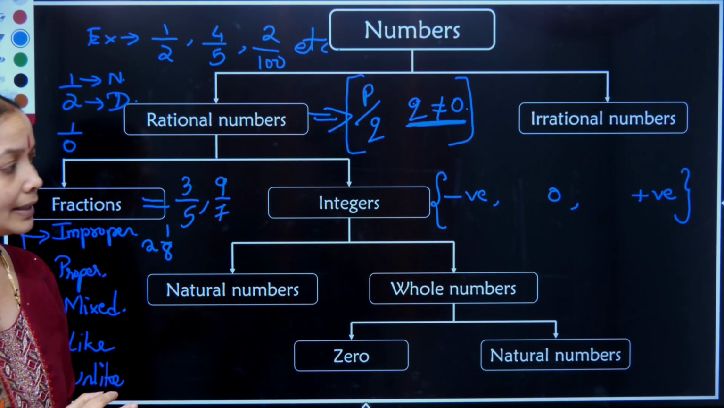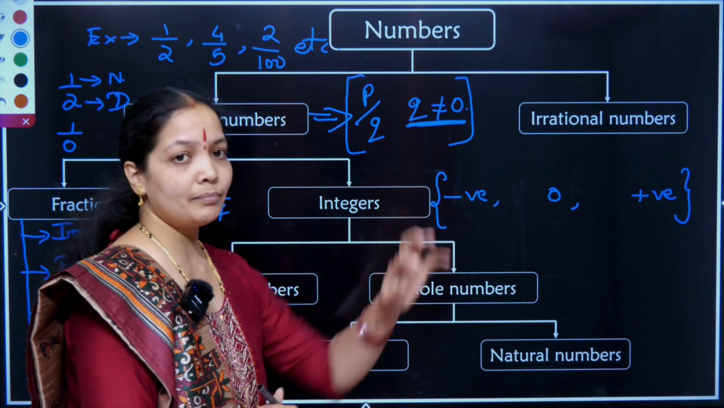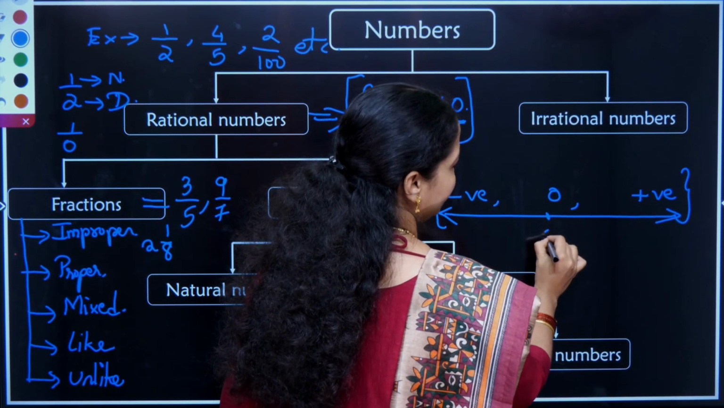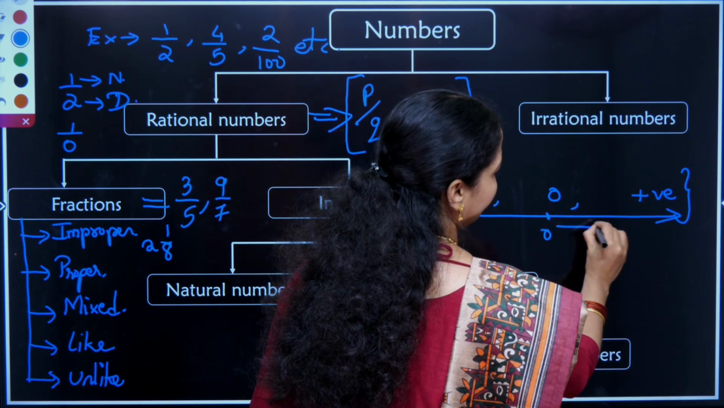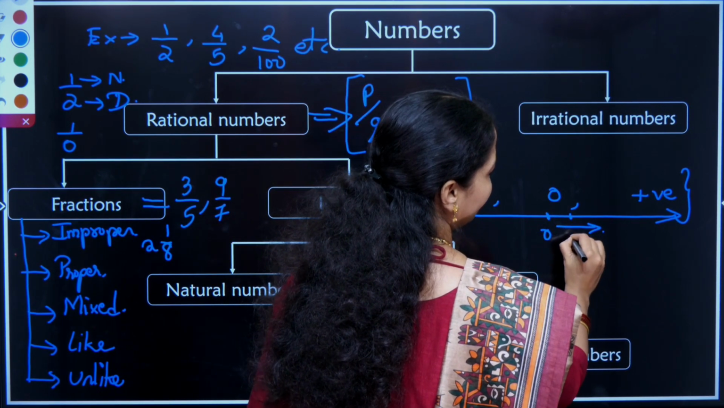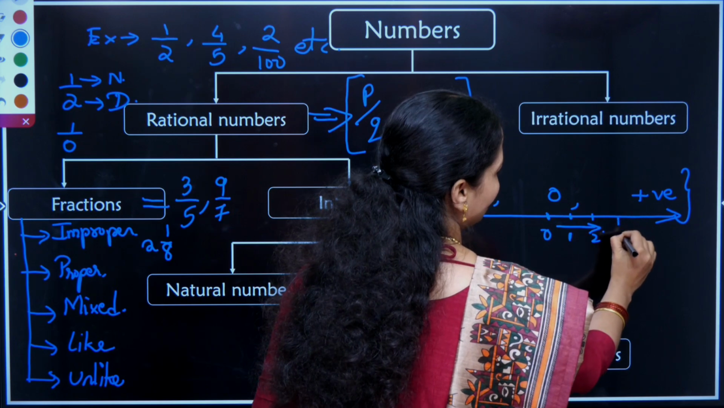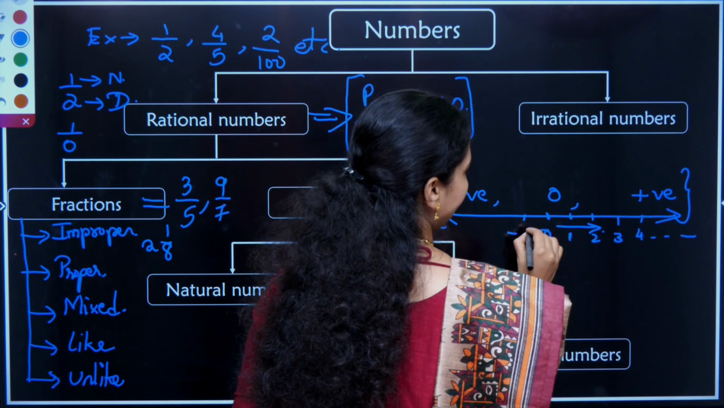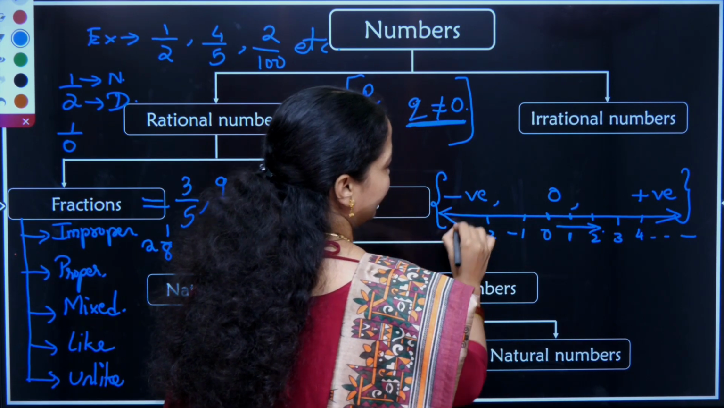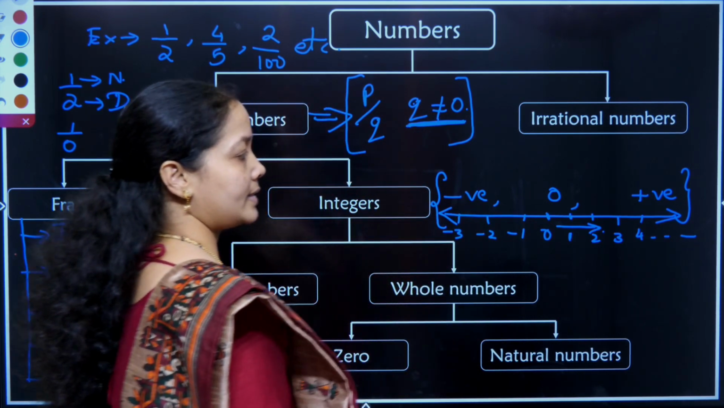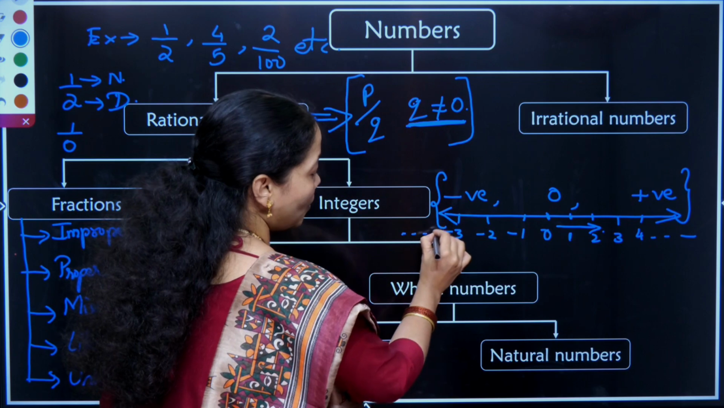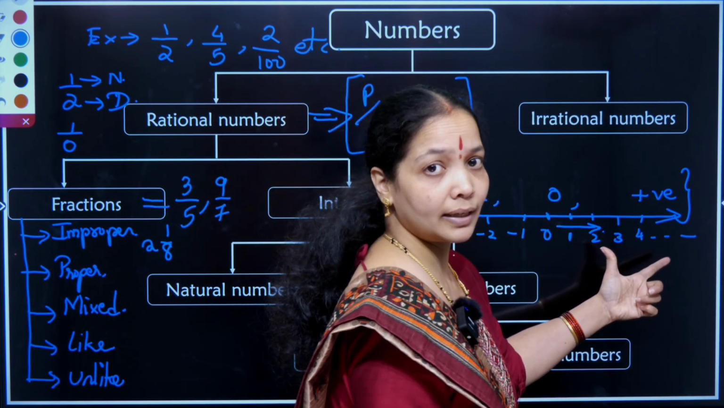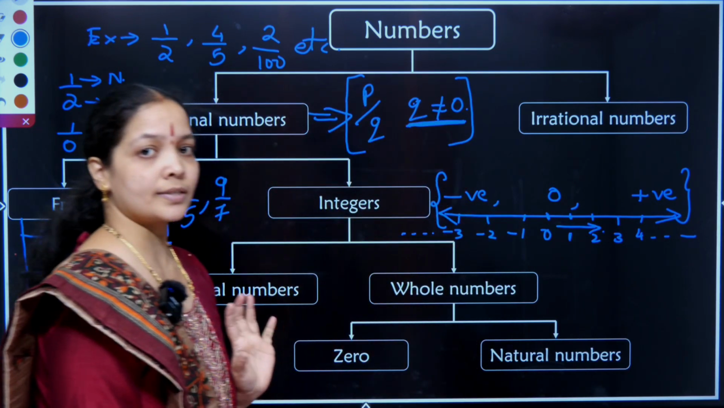So the complete set, whatever negative numbers are there, with 0 and positive numbers. Like I consider a number line. If 0 is the center of the number line, towards my right hand side I always have my positive numbers, that is +1, +2, +3, +4, etc. Towards the left hand side I always have my negative numbers, that is -1, -2, -3, etc. So the set of all these, the complete negative number line, 0 and the positive number line, is called integers.